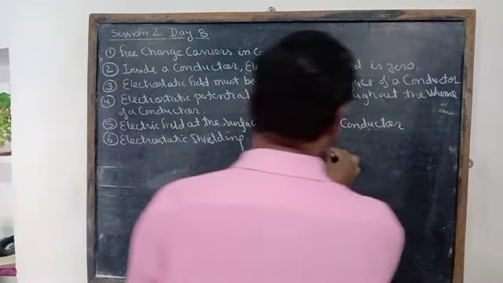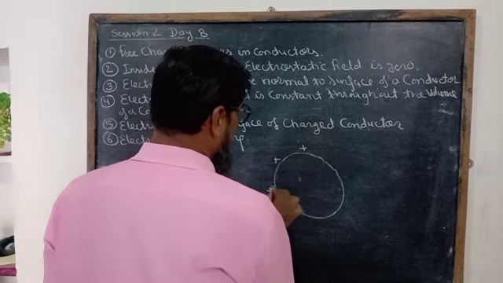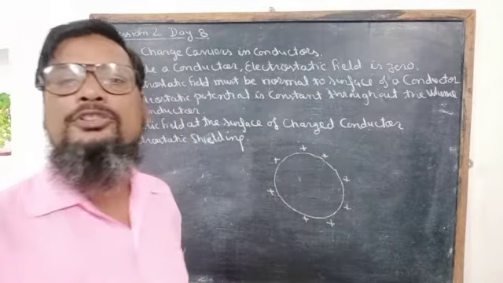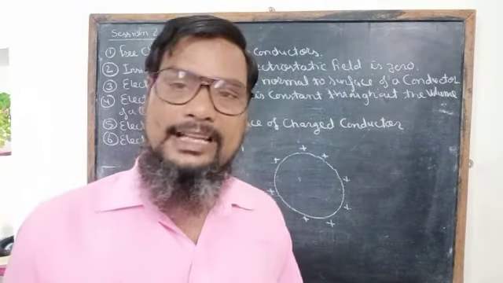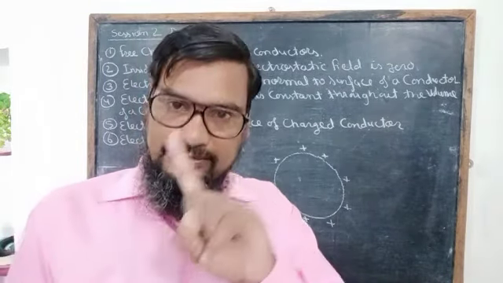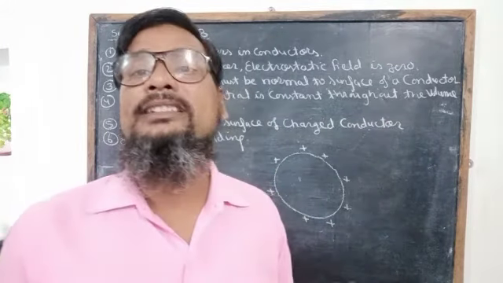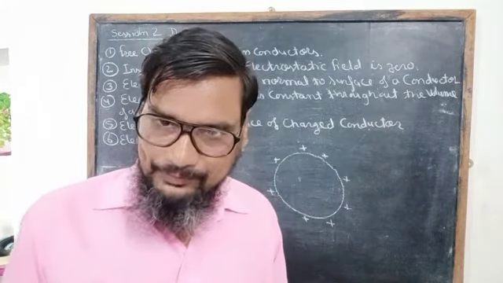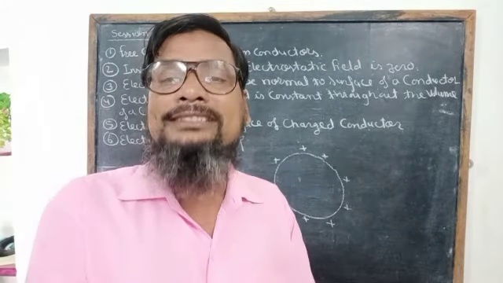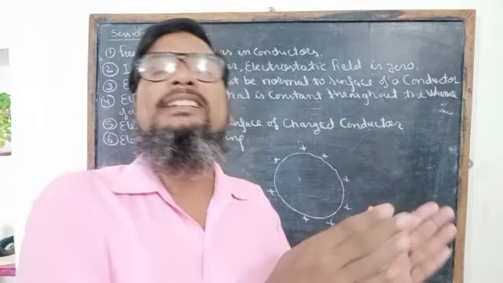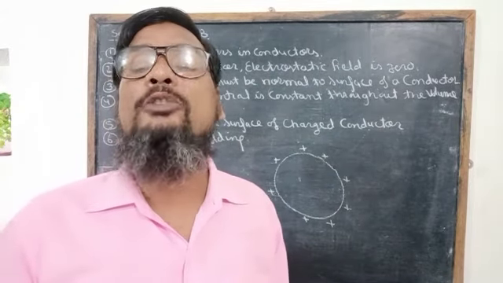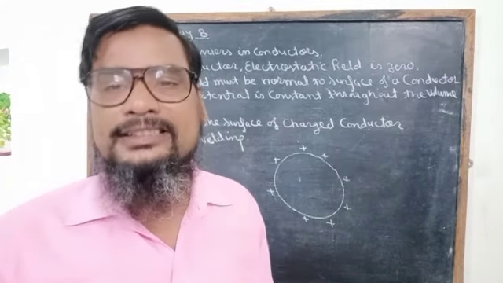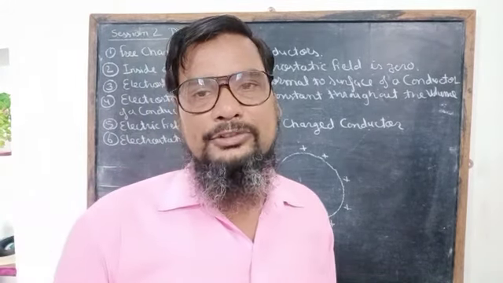So all the charges accumulate just outside the surface of the conductor, and no charge exists inside the conductor. Again, I am repeating: if charge were present inside the conductor, it would experience a net force. So to prevent that, the charges distribute themselves over the outer surface, and no net charge exists inside the conductor.